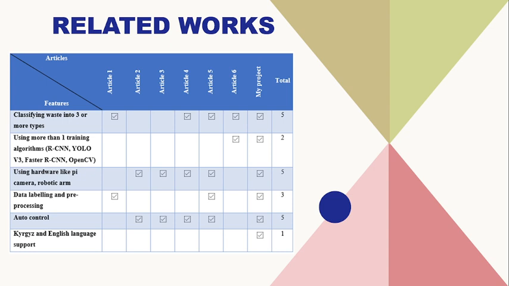Moreover, one more feature will be almost unique: using more than one training algorithm. It was used only by Article 6 and it will be used by my project. I will be using Faster RCNN and YOLO v3. At the end I'm going to compare the accuracy levels of these 2 algorithms.